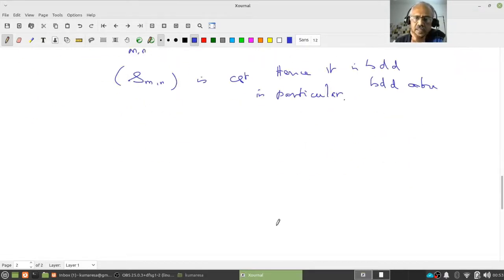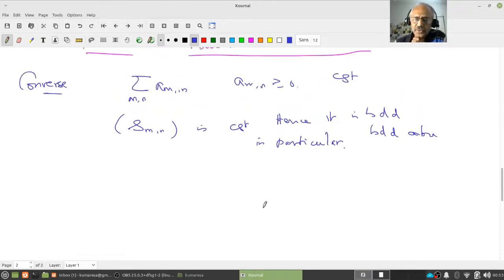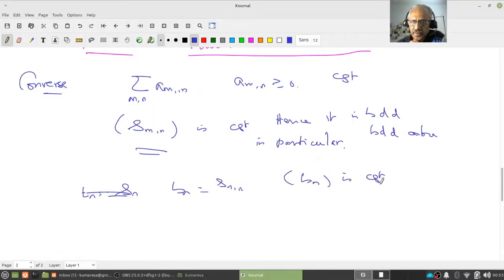If you don't like this, let us do it in a slightly different way. Suppose this is convergent. Then this sequence, let us say B_n equal to S_nn, is convergent. The diagonal sequence is convergent, right? We had already seen this. Where did we see this? Let me reflect, so that, do you remember?